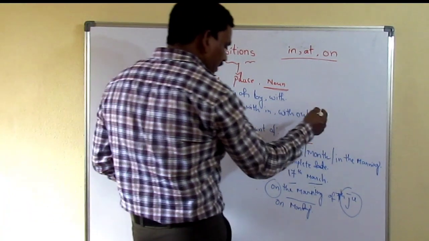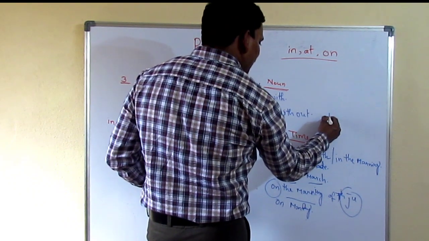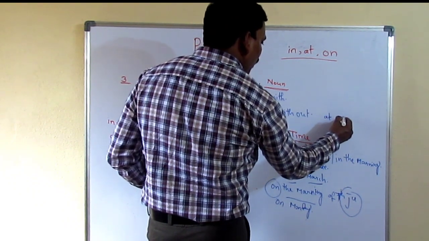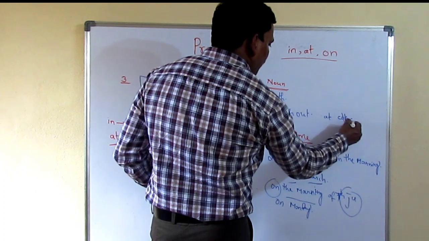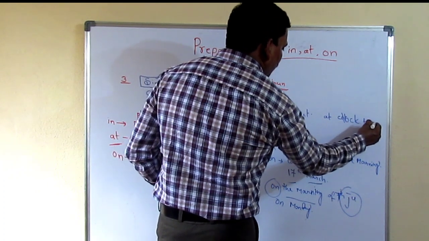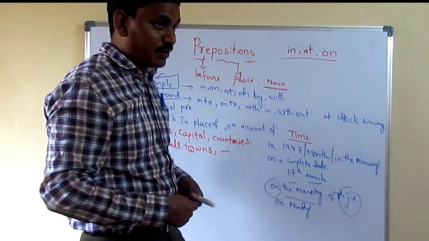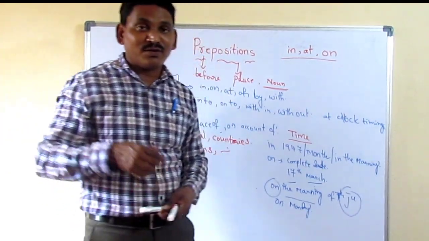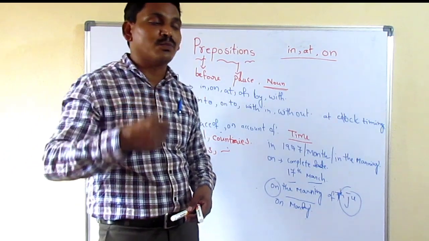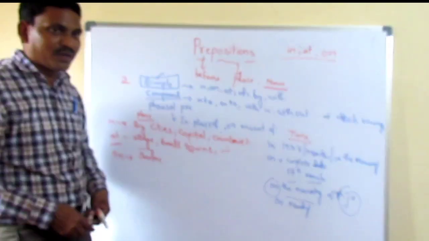Yet here about the time, in the sense, at must be used before clock timings. You see this: at 9 o'clock, at 9 p.m., at 7 a.m. Like that, when we are able to tell clock timings, we use at before times.